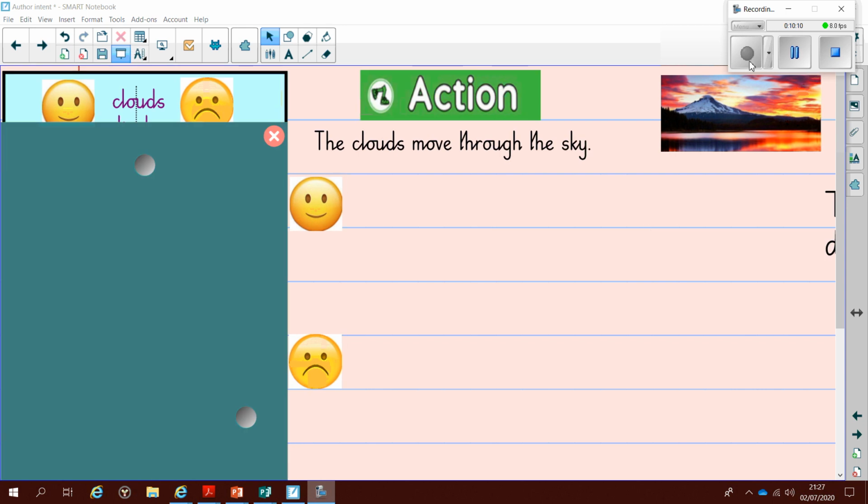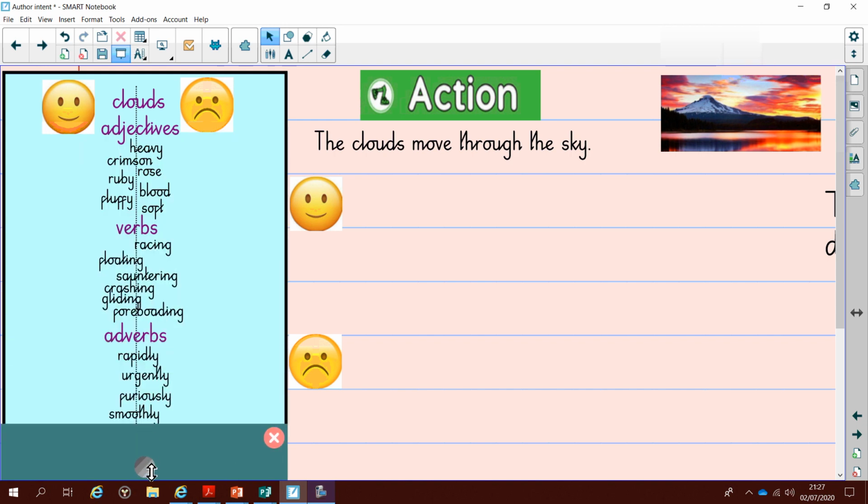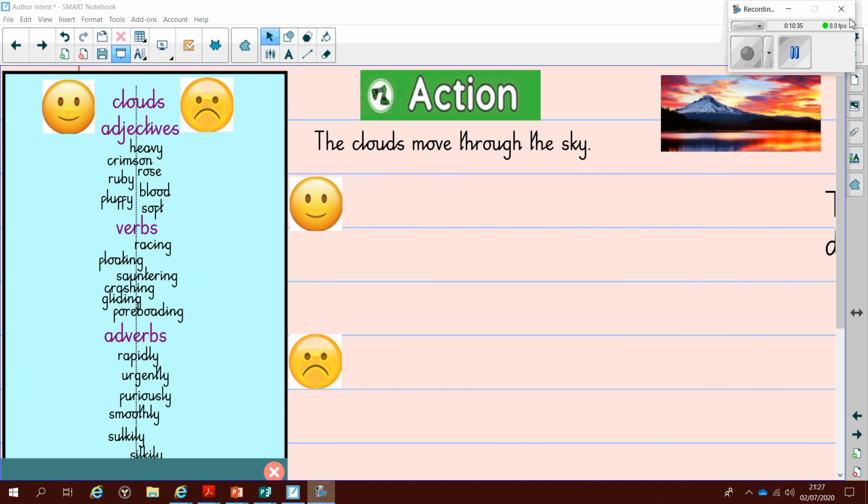Okay, this time we're looking through the action lens. So we're thinking about what movements, what things are happening in the picture. And we're going to focus on the clouds and how they move through the sky. So I've got that basic sentence, the clouds move through the sky. Again, I've got a word bank for you to sort out. So pause the video, have a look at the words and decide whether they have a positive connotation or a negative connotation. Will they make the reader feel good? Will they make the reader feel bad?